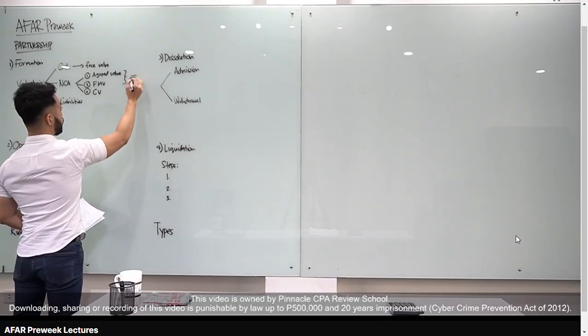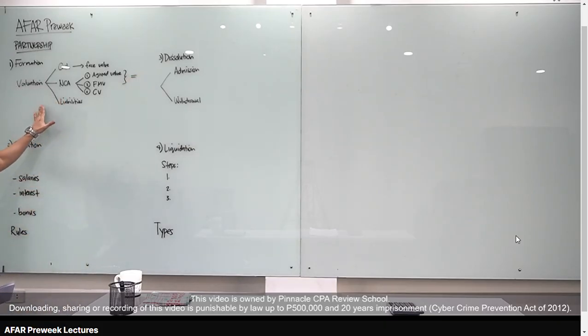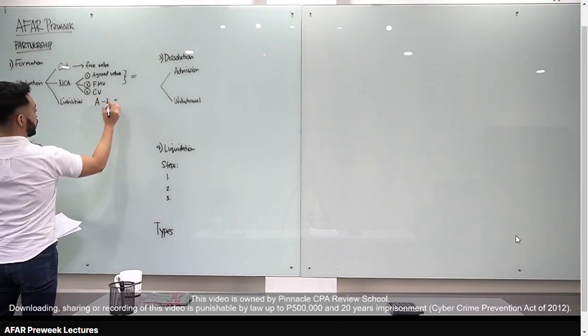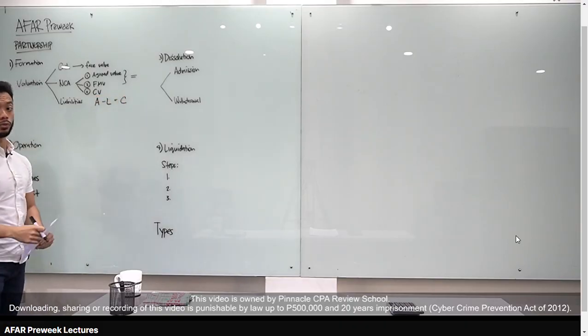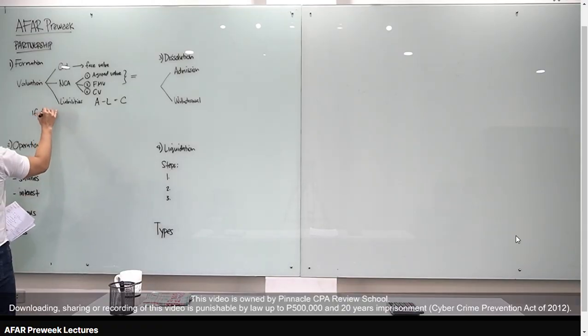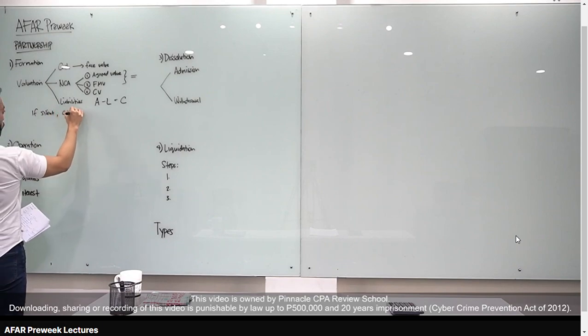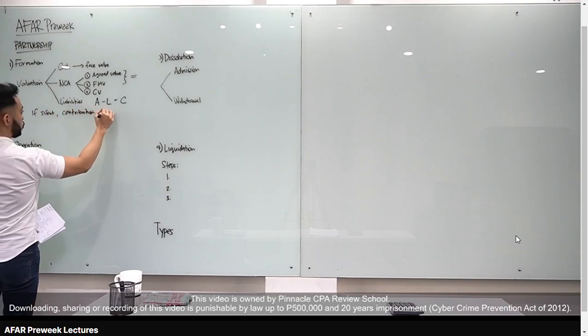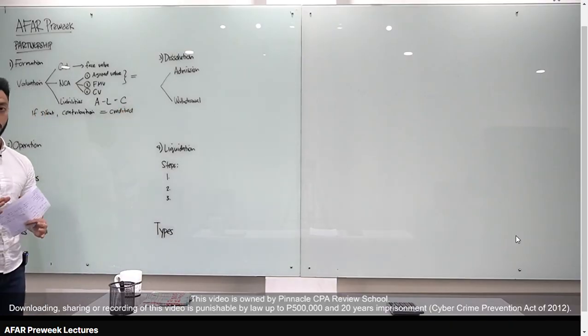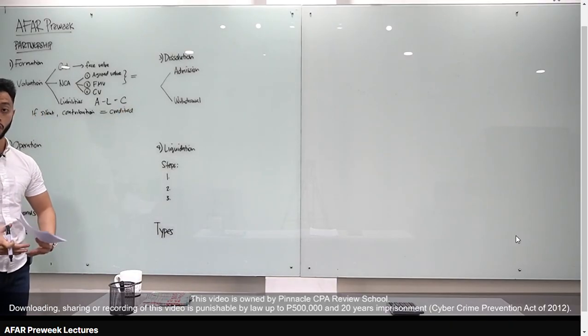Okay? Now, pwede rin class na yung partnership mag-assume ng liabilities. So let's say, yung partner nag-contribute na equipment and then may related liability na in-assume ng partnership. Ang mangyayari doon, yung asset na kinontribute, less liabilities na in-assume, yun yung magiging capital credited to the partner. Alright? Now, very important, if the problem is silent, kung how much yung contribution of the partners, yun yung credited capital nila. I-equal mo lang sa P&L ratio pag explicitly sinabi sa problem. Otherwise, kung how much yung kinontribute ng partners, yun yung credited capital nila.